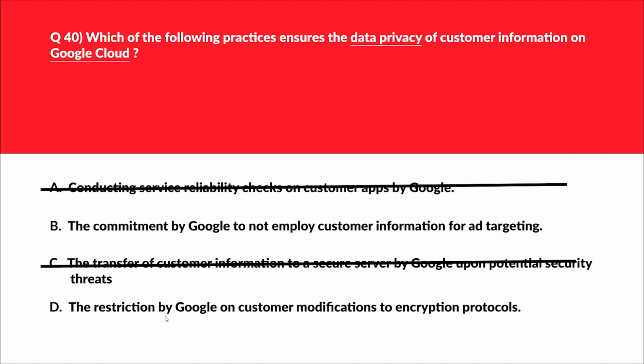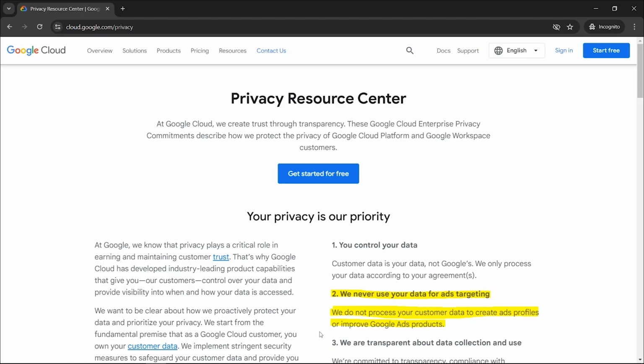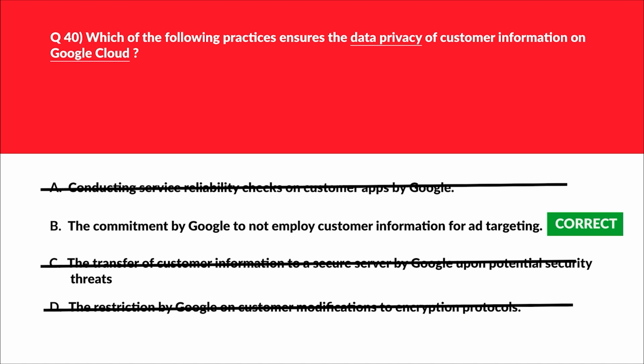D says the restriction by Google on customer modifications to encryption protocol. Google allows customers to manage their own encryption keys as well, right? So, incorrect choice. We are left with option B. If we look at the official documentation, it's mentioned we never use your data for ads targeting. We do not process your customer data to create ad profiles or improve Google ad products. That's what is required. We'll lock option B as the correct answer.